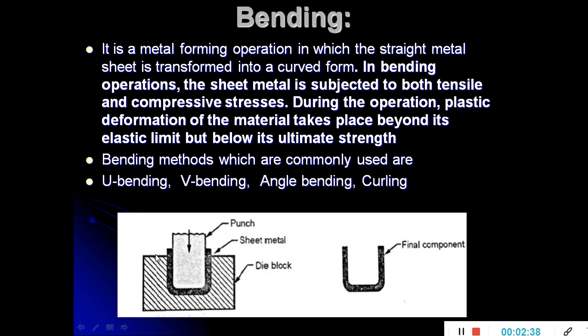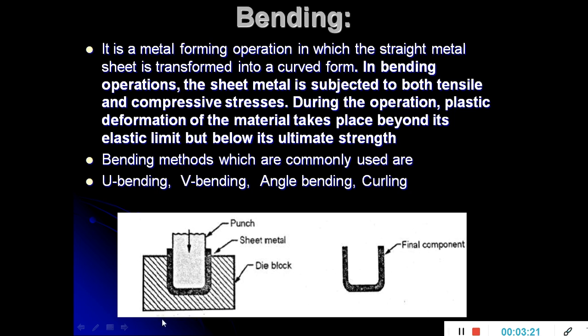Initially the sheet metal is placed on the upper position of the die block, and the punch, with gradually increased force, is forced against the die cavity on the sheet metal. When it applies the force on the sheet metal, the sheet is drawn into the cavity made in the die block, and the final component you are seeing here. This type of metal forming is known as a bending operation.